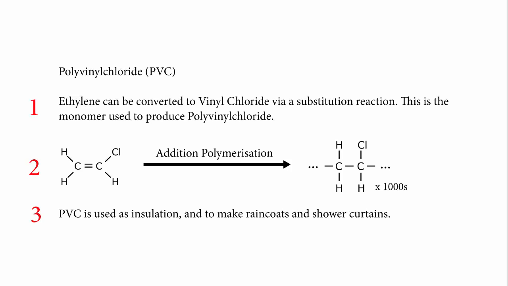Next is polyvinyl chloride. First, I'd explain that ethene can be converted to vinyl chloride, which is the monomer from which polyvinyl chloride is produced, and ethene can be turned into vinyl chloride via a substitution reaction. Then I give the general equation for the polymerization of PVC. Then we explain that PVC can be used as insulation, raincoats and shower curtains.